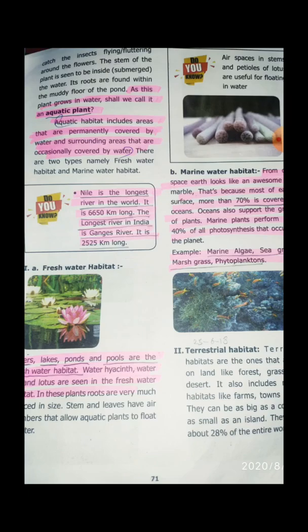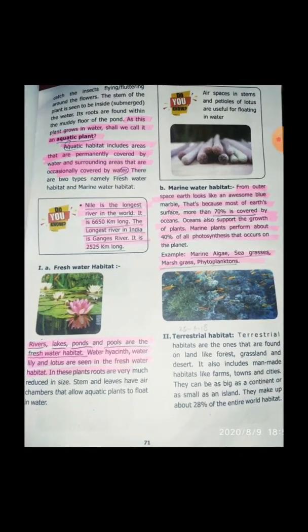It is submerged into the water. Its roots are found in the muddy floor of the pond. As the plants grow in water, we call them aquatic plants. The aquatic habitat includes areas that are permanently covered by water and surrounding areas that are occasionally covered by water. So there are two types of aquatic habitat. The first one is the freshwater habitat and the second one is the marine water habitat.